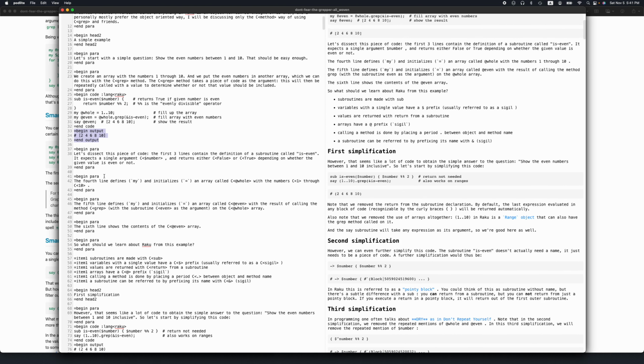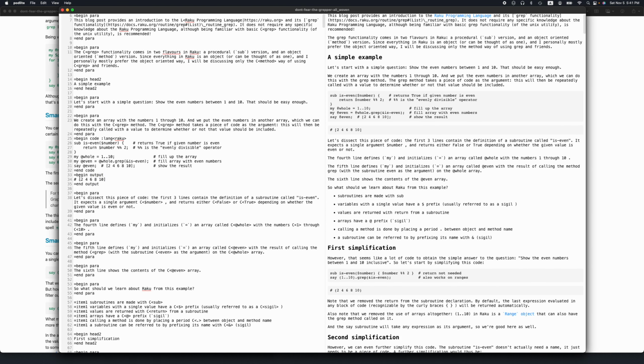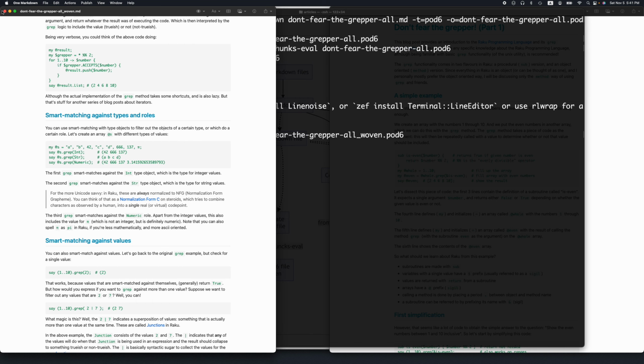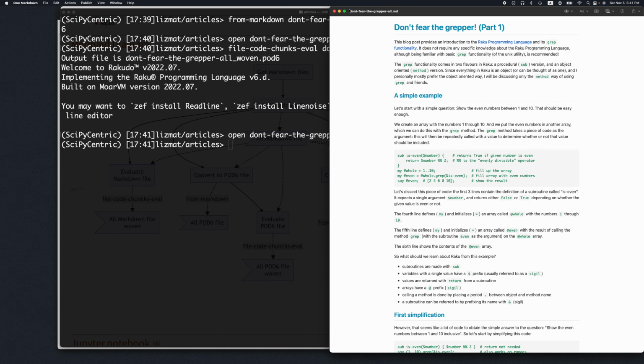The actual prefixes, the prompts before the code and the outputs, can be adjusted. I'm not going to be showing this now, but this is something we can do. Let me close some of this here.